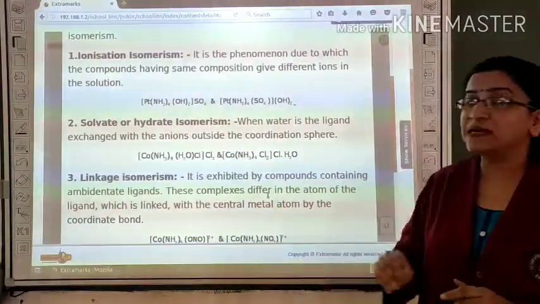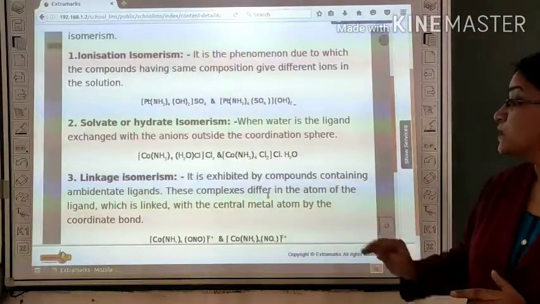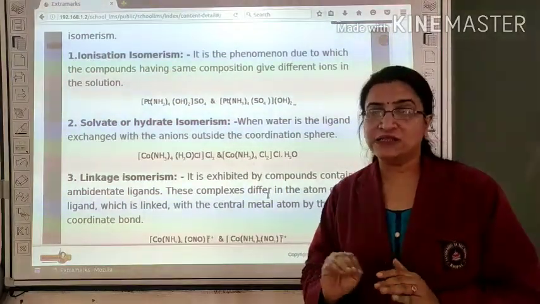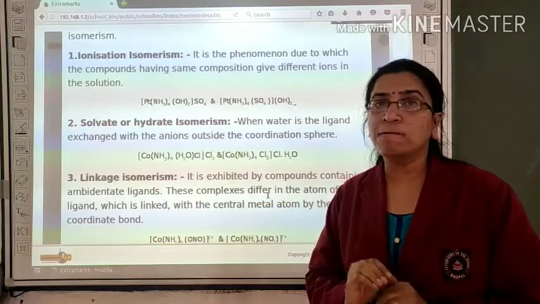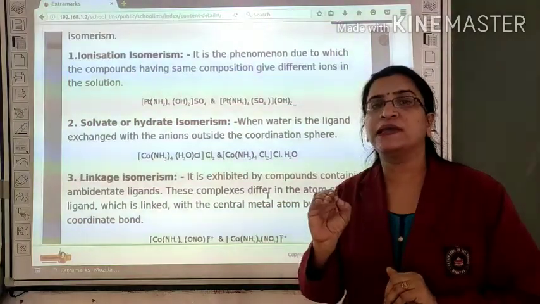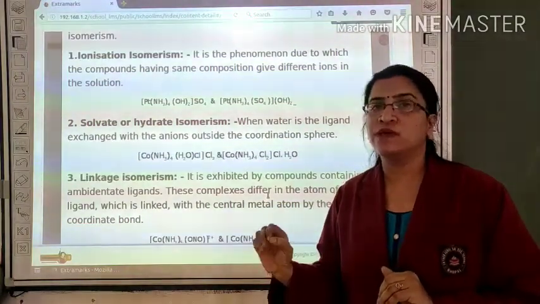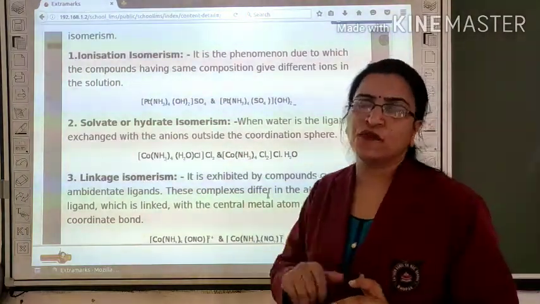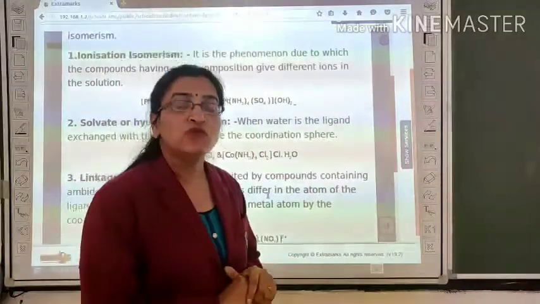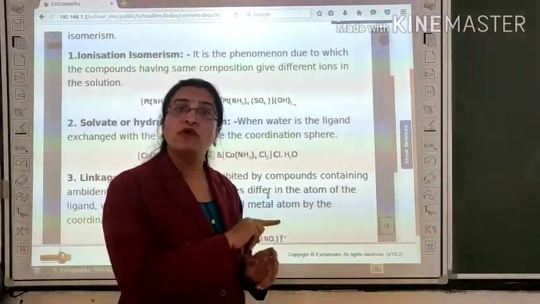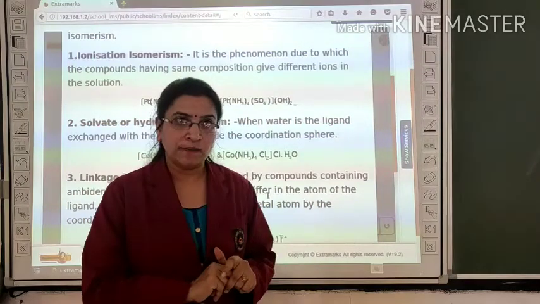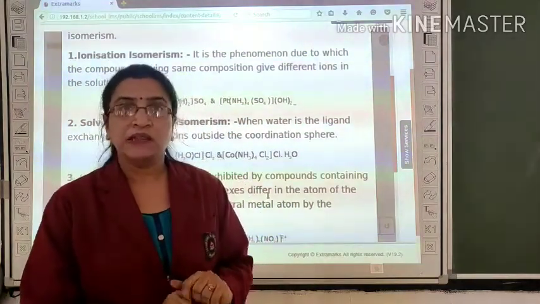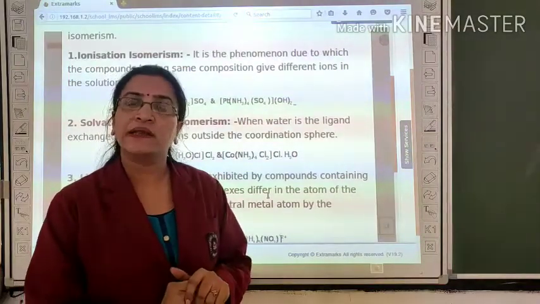So what is this linkage isomerism? Those isomerisms whose molecular formula is the same but structural formula differs due to the presence of an ambidentate ligand are called linkage isomerism. Now the question arises, what is this ambidentate ligand? A ligand whose both atoms can act as donor, but at a time only one can act as the donor atom, is called an ambidentate ligand.